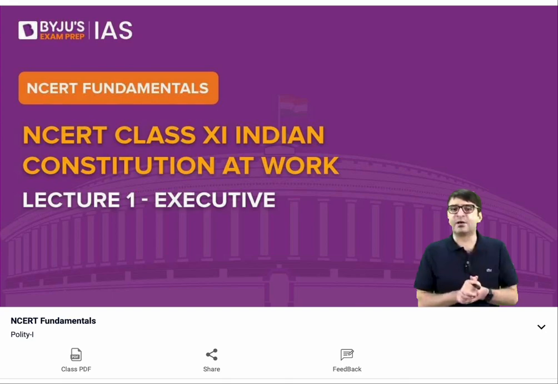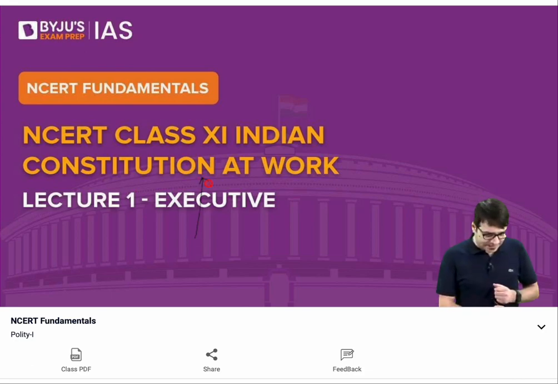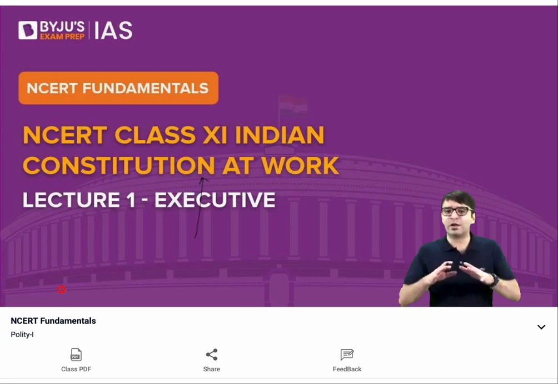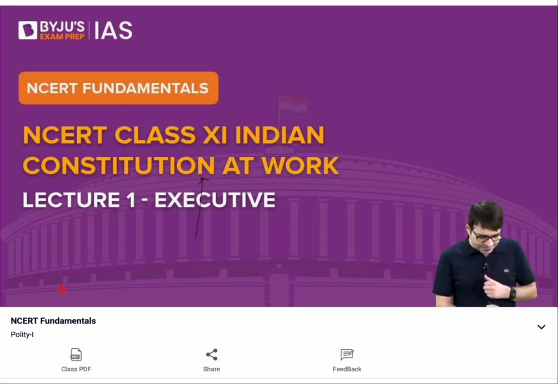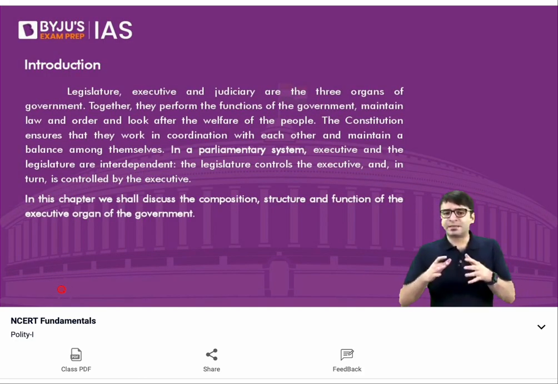Let's get started and look at chapter number 1 that we are going to discuss today from 11th Standard NCERT, Indian Constitution at Work, and we will be discussing lecture number 1, which is on executive. So we will understand what is the executive. If you look at, there are 3 organs of the government: legislature, executive, and judiciary.